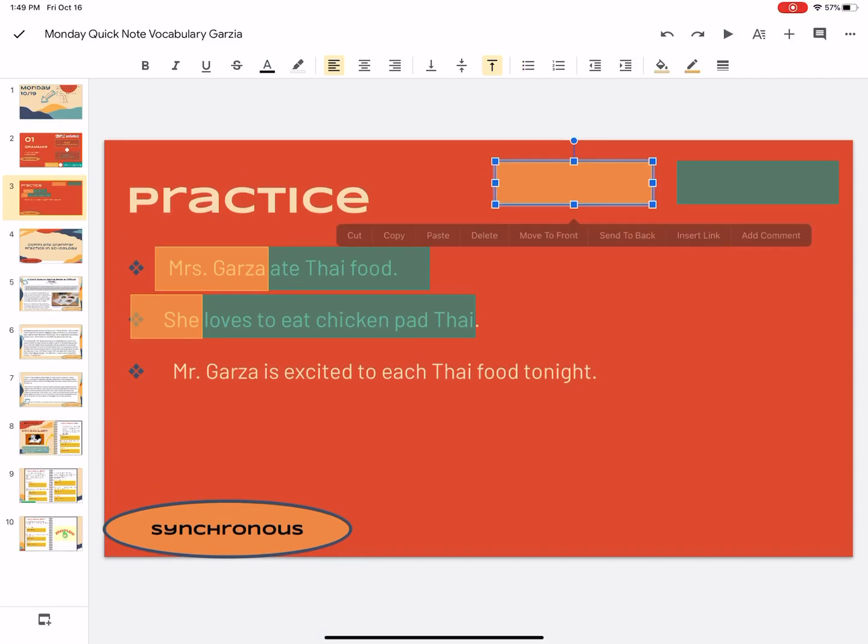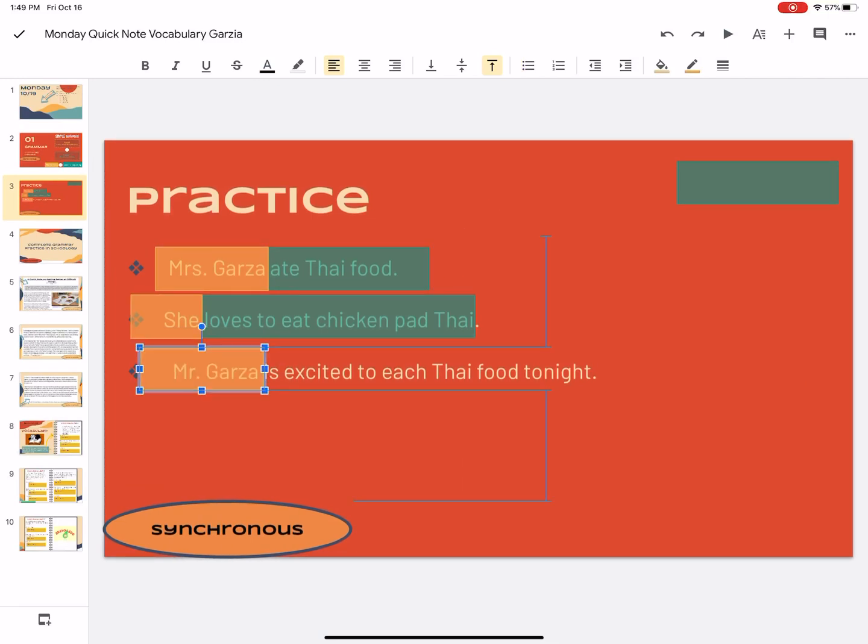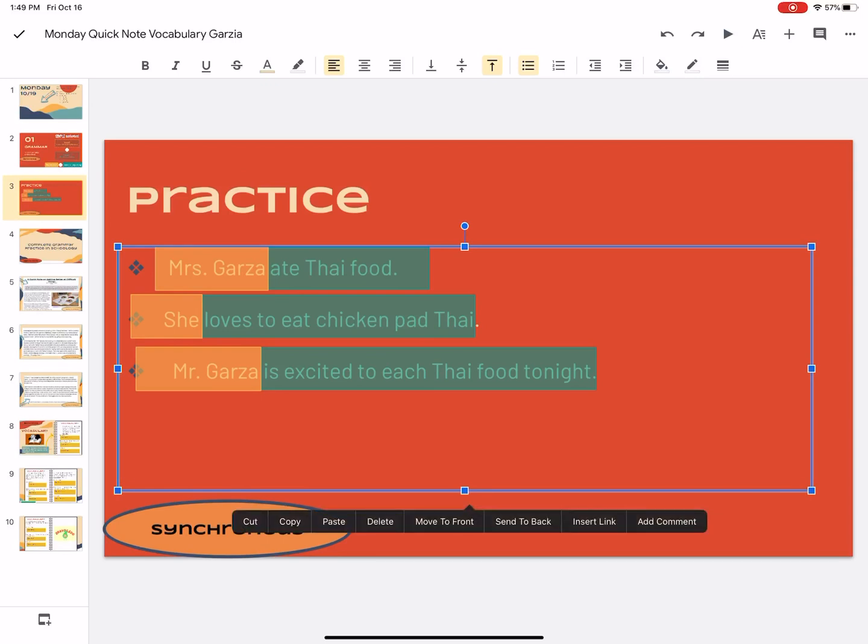This sentence is about Mr. Garza. What is he doing? What is his action? His action is being excited to eat Thai food tonight. So there are our subjects and predicates. Subject, who or what the sentence is about. Predicate is the action. So what is our subject doing?